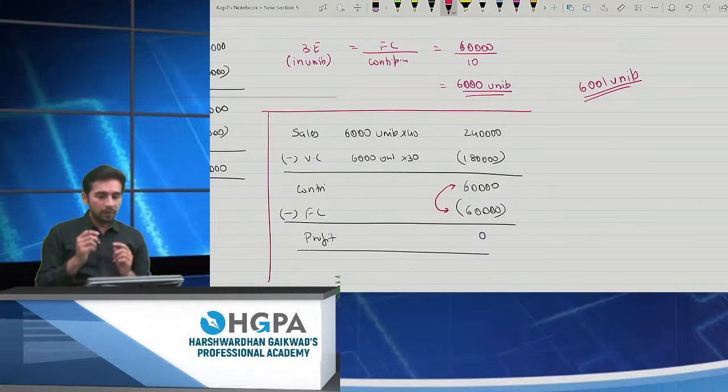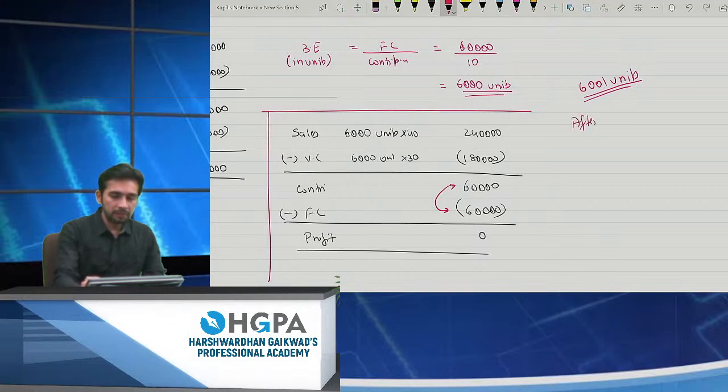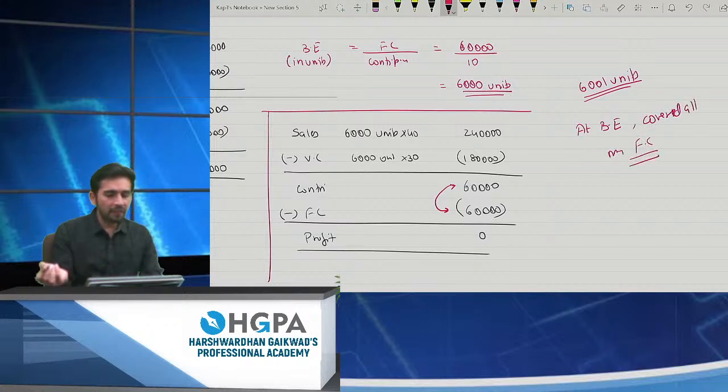Okay. What is the logic behind this, beta? After the break even, can I say, or else I'll write over here, at break even, can I say I have covered all my fixed cost? I have covered all my fixed cost. मतलब break even पर मेरा सारा cost cover हो चुका है. इसके बाद के लेवल पे, after this level, whatever the contribution is entirely my profit.